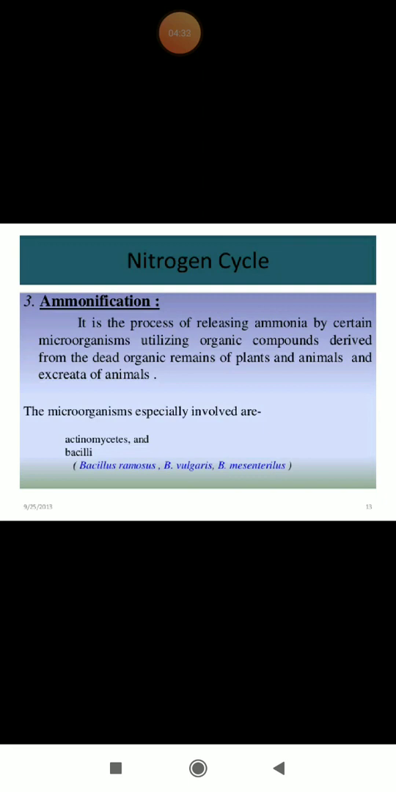The third step is ammonification. Ammonification simply means the conversion of organic compounds of nitrogen into ammonia. What happens actually is that when living organisms die, their amino acids, their proteins, etc., are converted into ammonia. So this is known as ammonification.